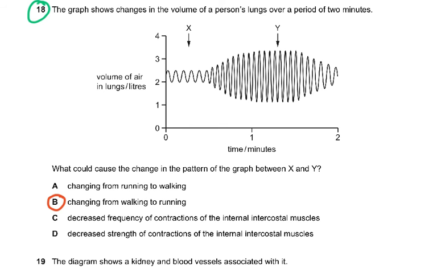Then question 18. The graph shows changes in the volume of a person's lung over a period of 2 minutes. And this is the volume of air in the lungs. You see now it goes to 2 to 2.5 and then goes back to 2.